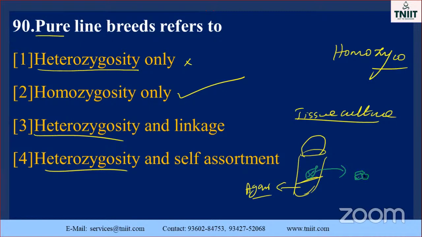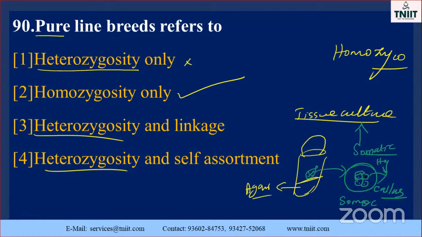The cells undergo mitotic cell division. Somatic body cell division means somatic hybridization; tissue culture is also one of the somatic hybridizations. You will obtain uniform cells, and that mass of cells is called callus.